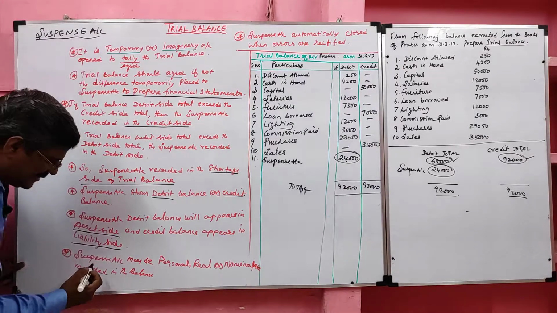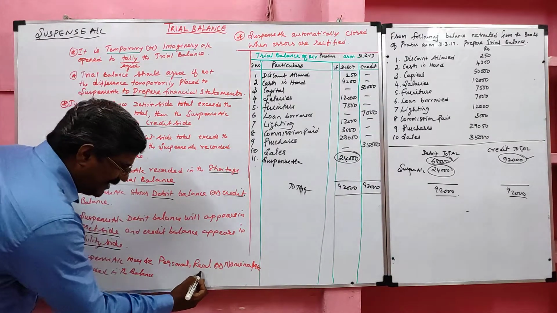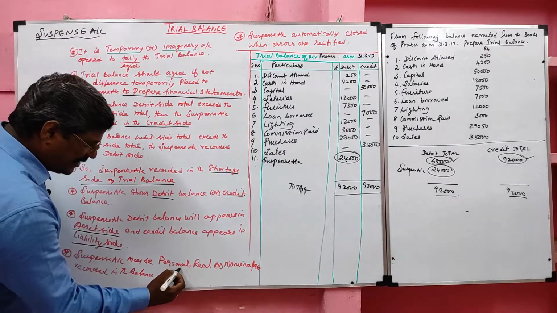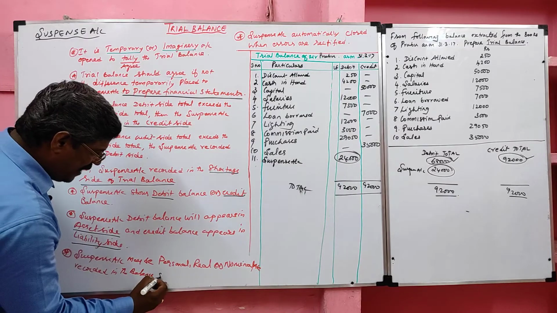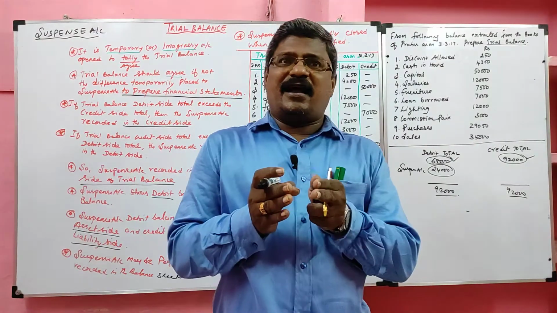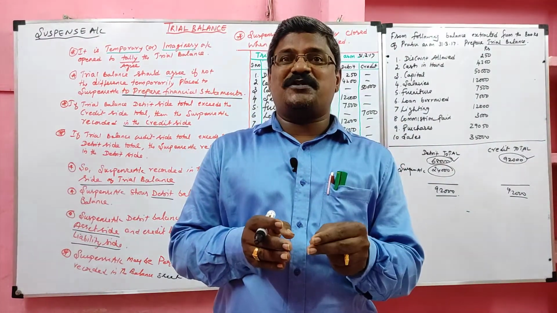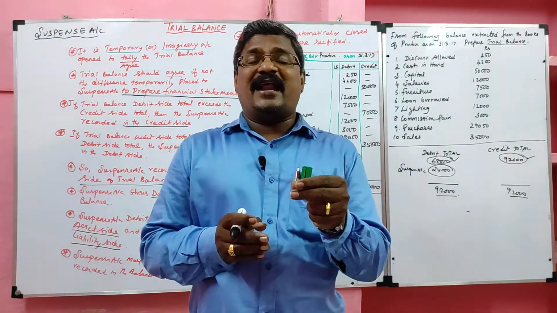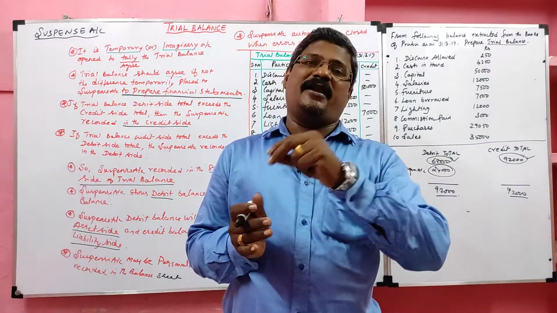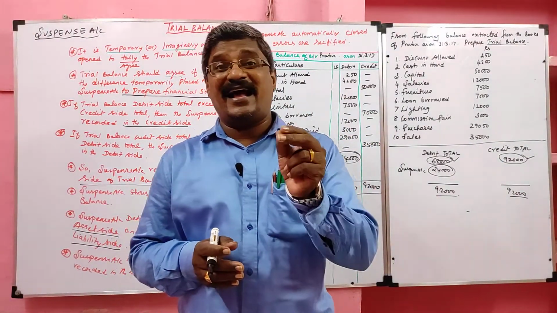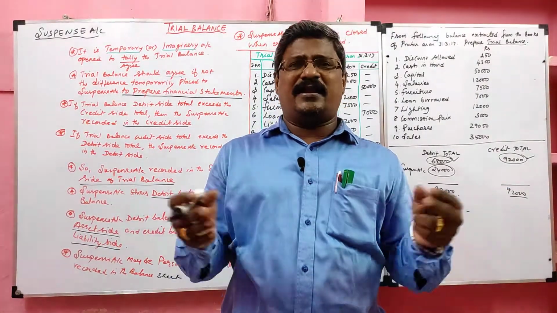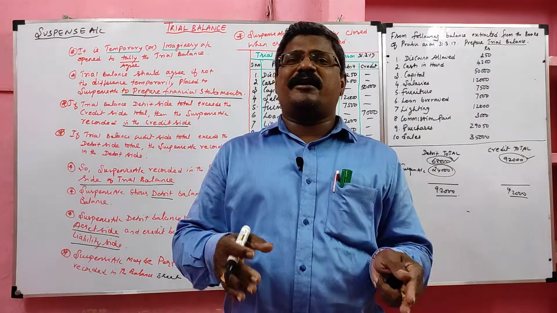Then suspense account may be a personal account, real account or nominal account recorded in the balance sheet. If the error is associated with a person, the suspense account is a personal account. If the error is associated with an expense or income, the suspense account is a nominal account. If the error is associated with an asset, the suspense account is a real account. It should be recorded in the balance sheet.